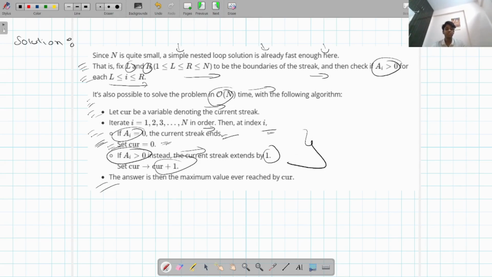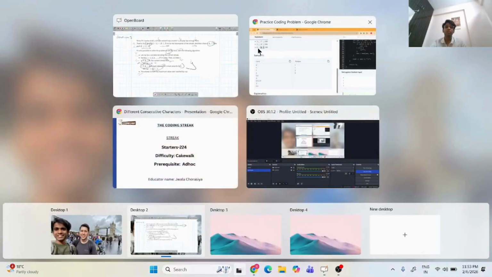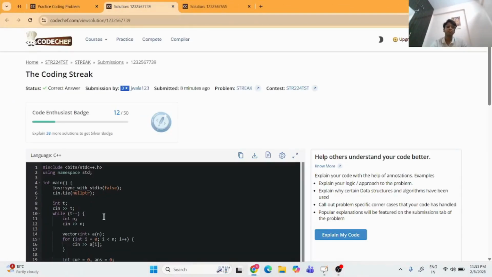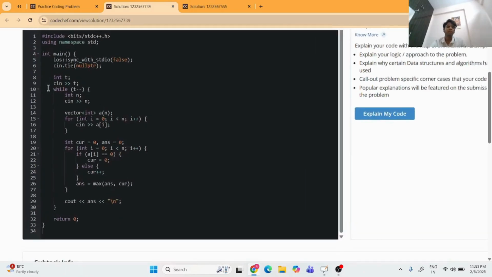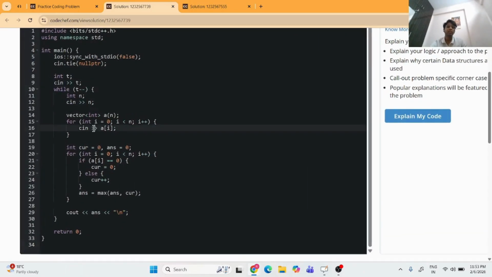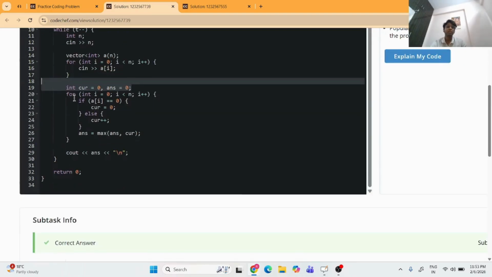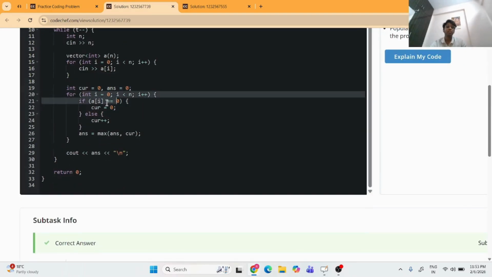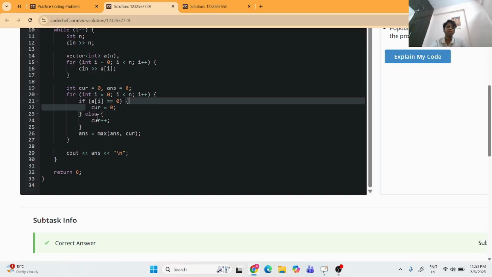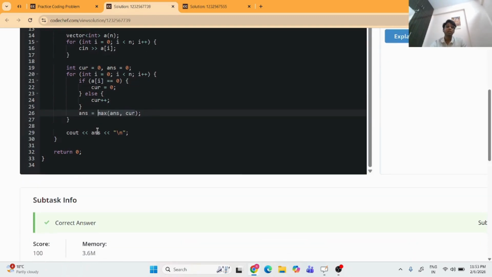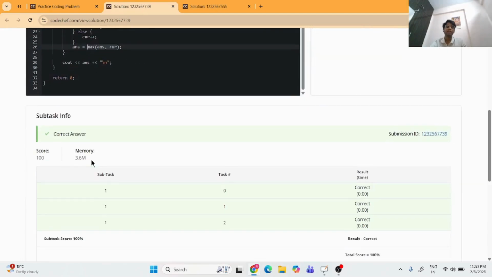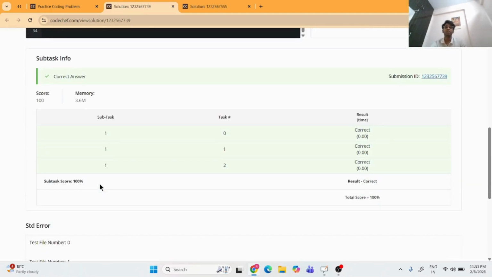Let's move toward the simple C++ code for this question. So guys, this is my simple C++ code for this question. I took the input for all the test cases as well as my array. I initialize cur equal to 0 and answer equal to 0. I'm running a for loop. If A of I equal to 0, cur equal to 0, else cur plus plus. Answer equal to maximum of answer comma cur. And at the last, I will simply print answer. And as you can see, guys, I have got my C++ code right.